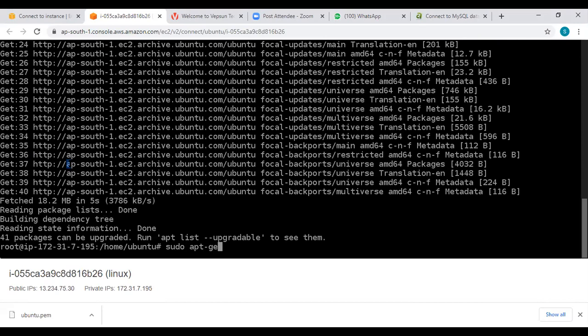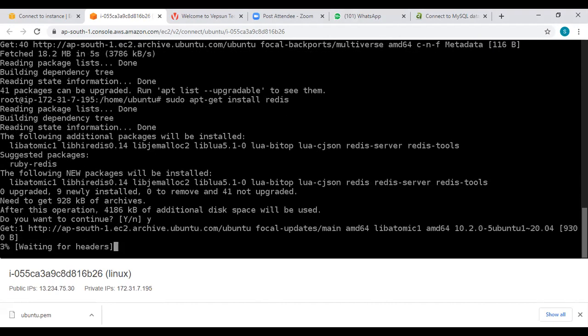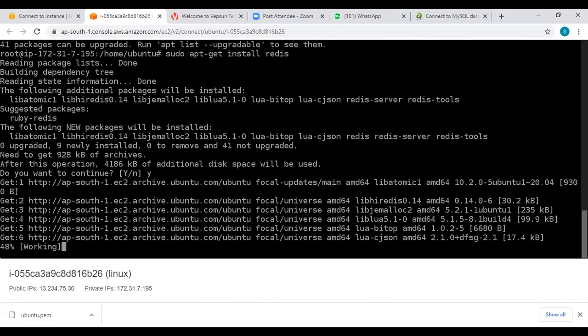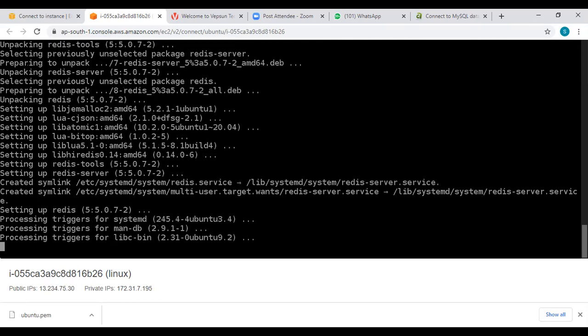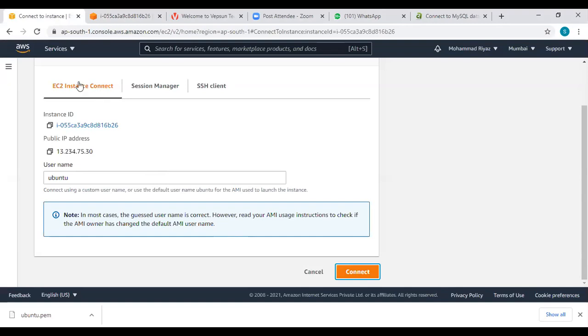Apt-get. So now redis-cli -h, the database instance we need to go.